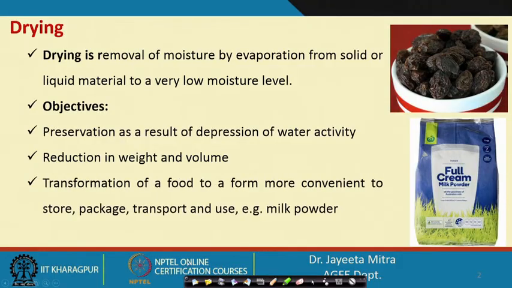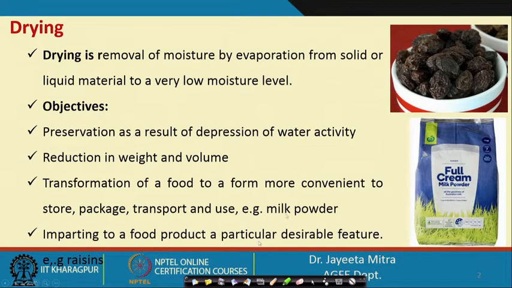So transformation of a food to a form that is more convenient to store, pack and transport for different uses becomes easier if you perform drying. Convenient in the sense that we have converted bulk milk to milk powder. So you can think about how much volume reduction may happen. So this is a very effective method for storing as well.